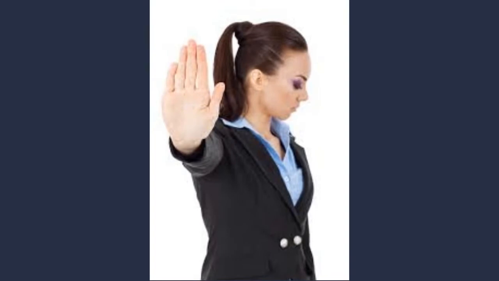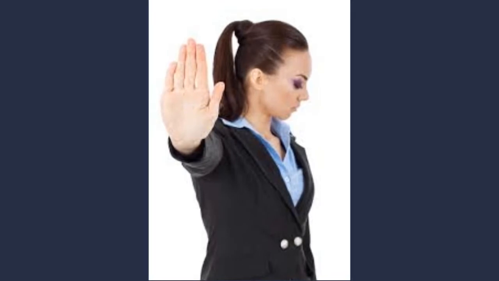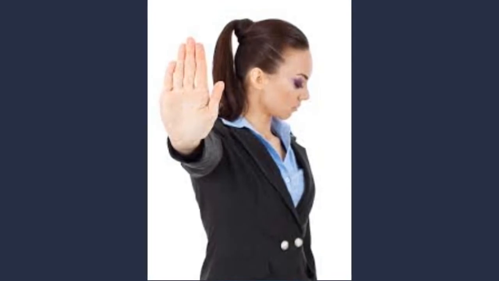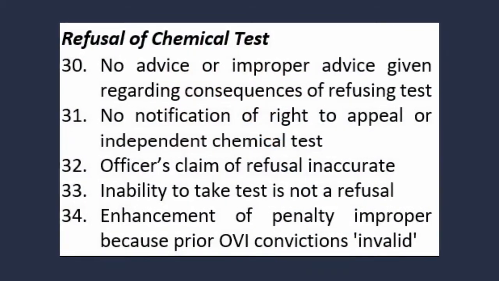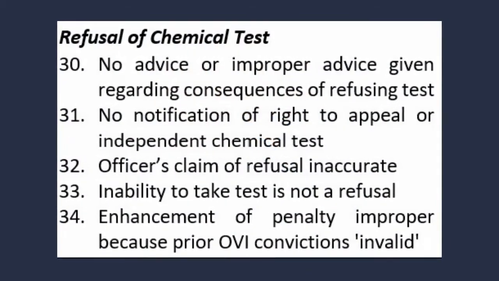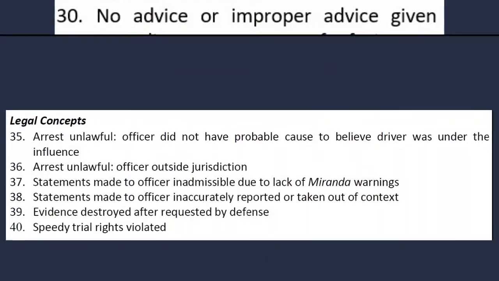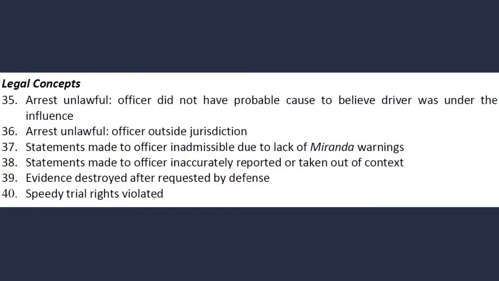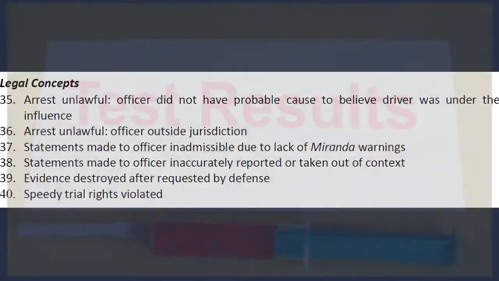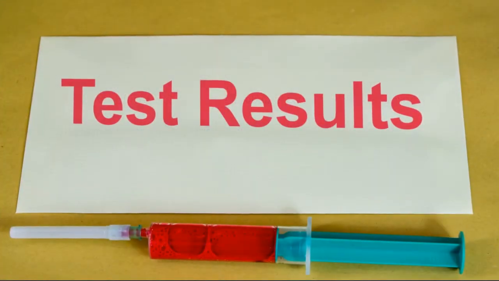One piece of evidence prosecutors use is the driver's refusal of a blood, breath, or urine test. As you can see in this slide, there are multiple defenses regarding the refusal of a chemical test. This slide shows defenses based on legal concepts. These may apply to both the allegation you were under the influence and the allegation you were over the limit. Now let's talk about defenses to the allegation you were over the limit.